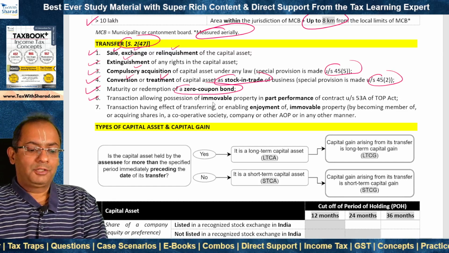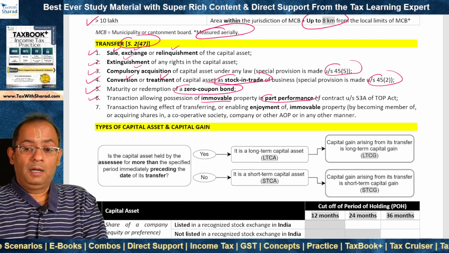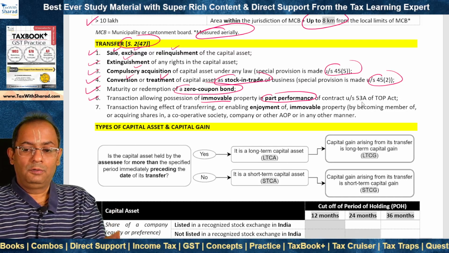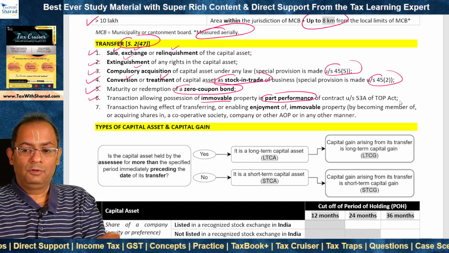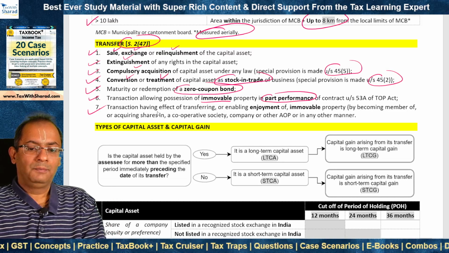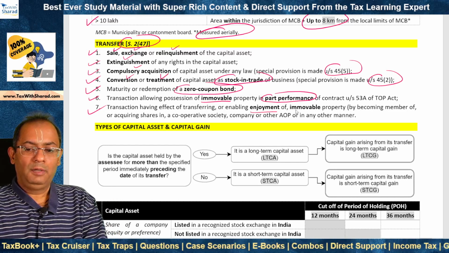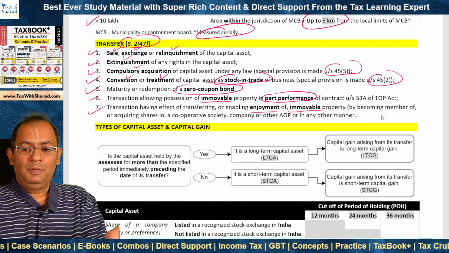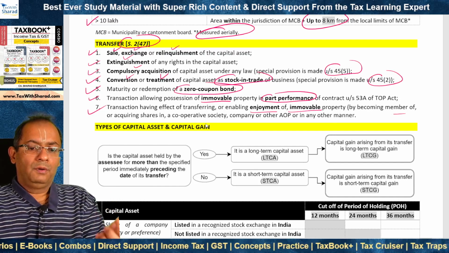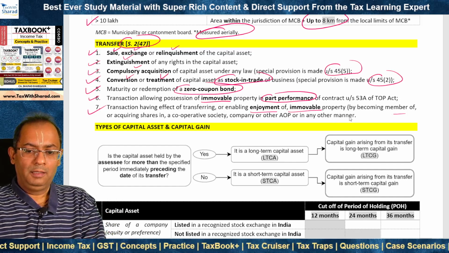Sixth, transaction allowing possession of immovable property in part performance of a contract, which is referred to under section 53A of the Transfer of Property Act, is also covered within the scope of the term transfer. 7. Transaction which has the effect of transferring or enabling enjoyment of immovable property, and it can be by way of becoming member or acquiring shares in a cooperative society, company, or other AOP, or in any other manner.